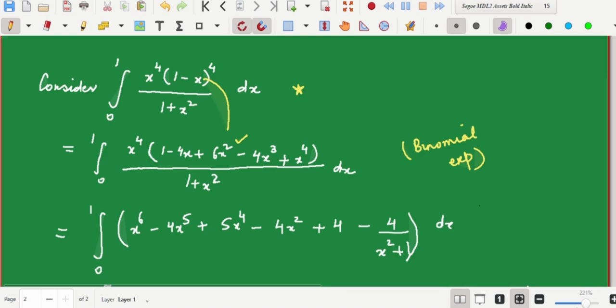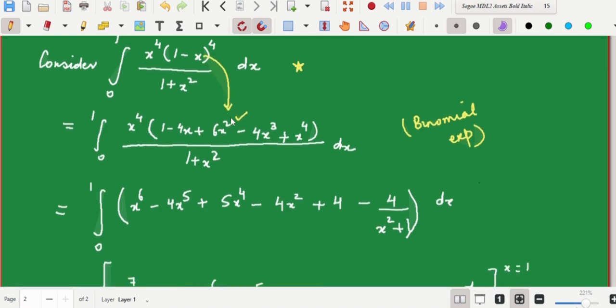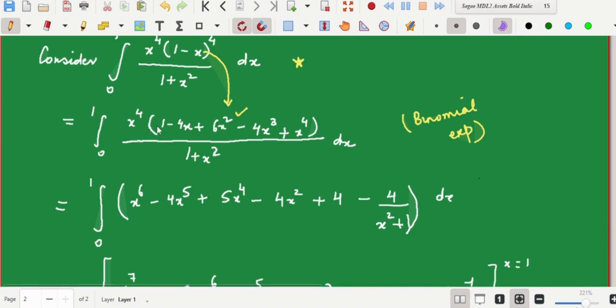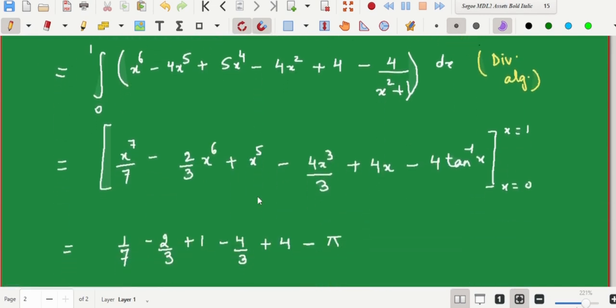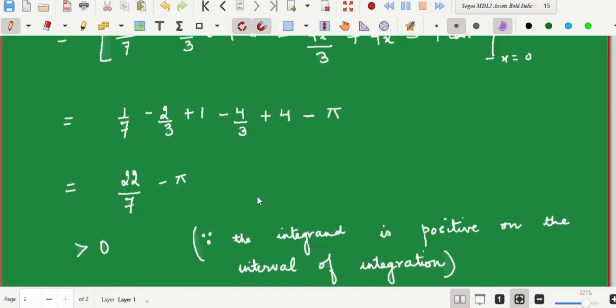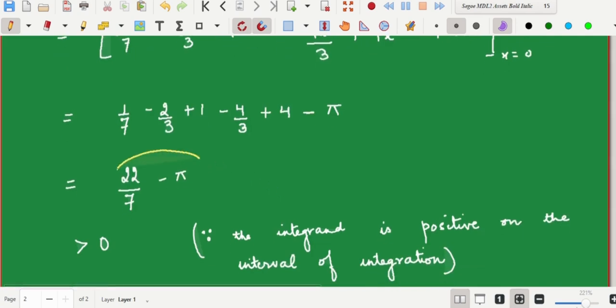Now combining x to the power 4 with every term inside the bracket, it takes the form polynomial upon polynomial, which can be divided using the division algorithm. The integral can be rewritten in a format in which all the terms are powers, because powers are very easy to integrate. Then applying the appropriate formula for integration and putting in the limits, the integration boils down to the difference of 22 by 7 and pi.